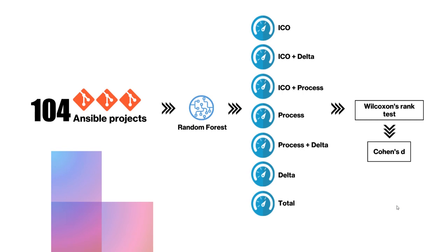So we used the dataset using only the infrastructure as code oriented metrics, here abbreviated with IaC-oriented. The second dataset consisted of only those metrics plus delta metrics, which are the differences of those metrics between 2 successive releases. Another dataset consists of the infrastructure as code-oriented metrics plus the process metrics, and so on and so forth. We also analyzed using only process metrics, only the delta metrics, or all the metrics. Again, here we computed the Wilcoxon rank test to measure the differences, and finally, we computed the effect size using Cohen's d.